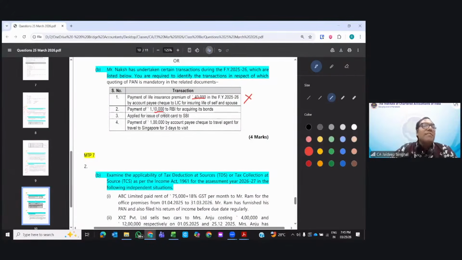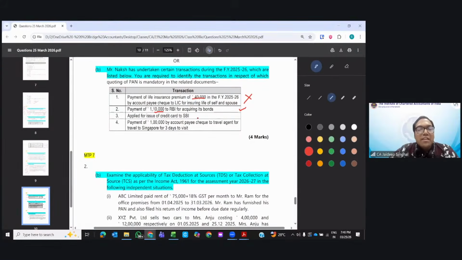Acquiring the bonds of RBI, 1,10,000. Is PAN number mandatory? What is the limit? Everyone, what is the limit? No one remembers. We have seen today, greater than 50,000.